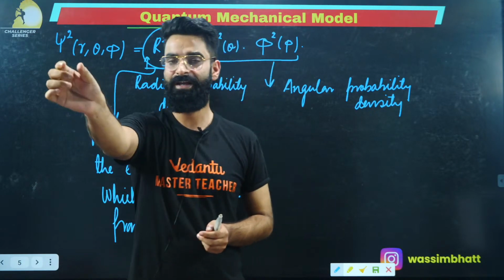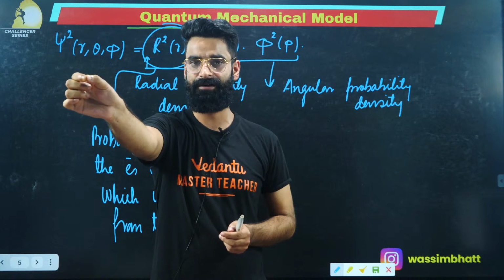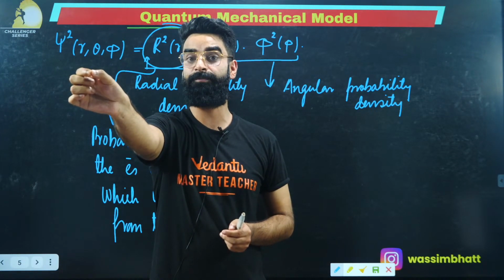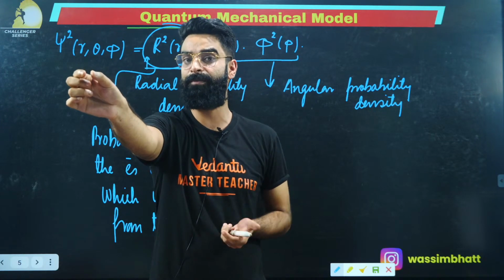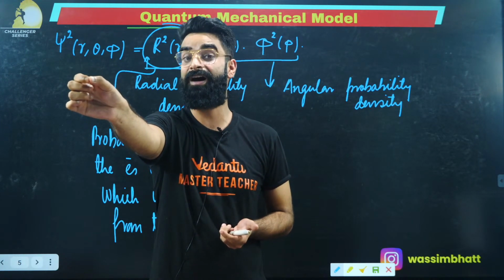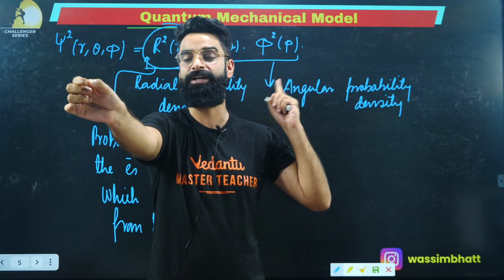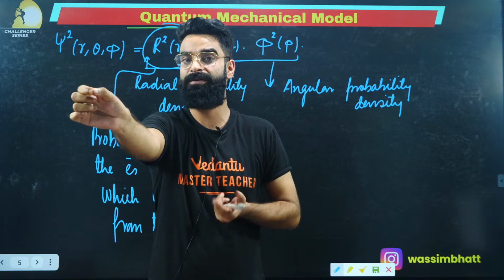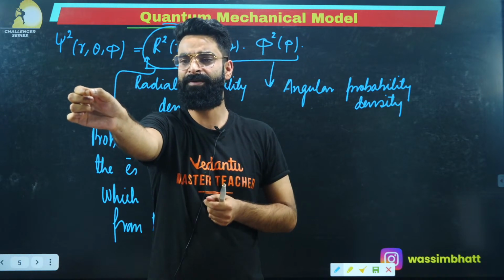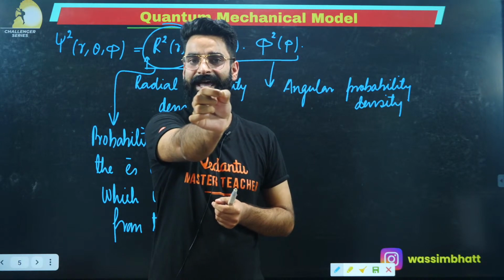See, this is a point which is r distance apart. At this point, I need to see the probability of finding the electron, which is r distance apart. Your radial probability density is going to give me the probability of finding the electron at this point from the nucleus, correct? Similarly, if I drag my hand in this way, that means I'm changing the angle.